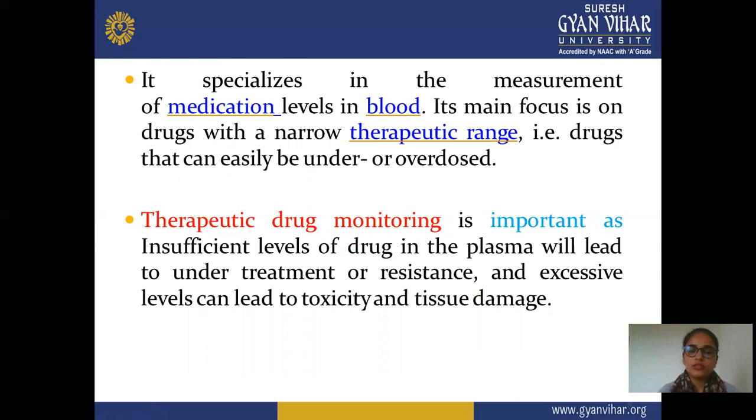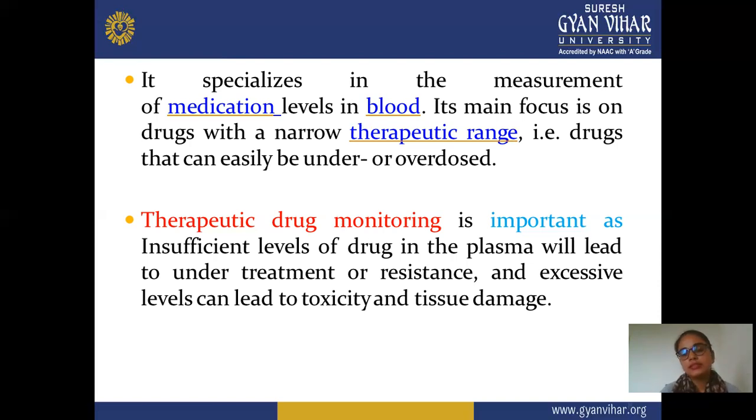In this, we can calculate the medication level in your blood, or the therapeutic range, that is how much drug is required for showing that particular therapeutic effect. So we are just checking the underdose or overdose condition: how much dose is sufficient, how much dose shows the more effect or overdose effect, and how much dose does not show the required therapeutic effect, meaning the underdose concentration also.